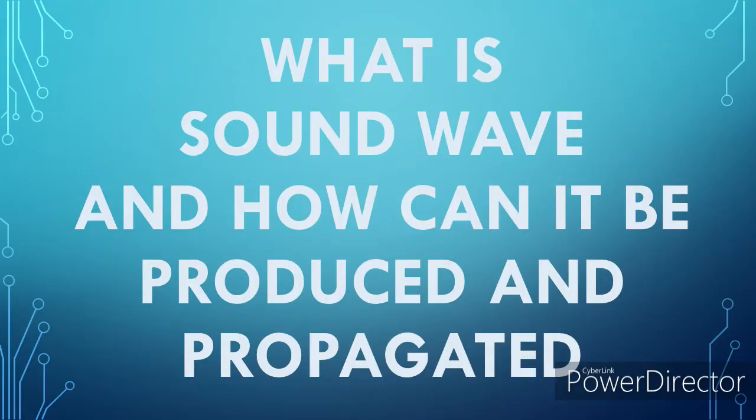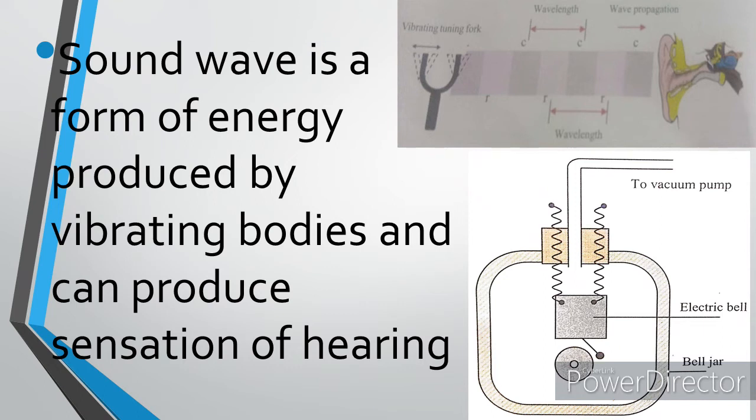So quickly, what is sound wave? We can define sound wave as a wave which moves through a medium which can produce sensation of hearing. In other words, sound wave is produced by sources which vibrate. When a vibrating object disturbs a medium, waves are produced, and once the waves are produced, they travel outward from that particular source. This wave motion that travels out of that source is called sound. So we can conclude that sound is a product of vibration.